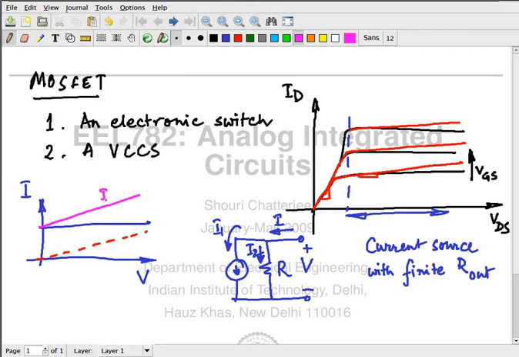As I make R larger and larger, this thing becomes flatter and flatter. The slope becomes smaller and smaller. So the slope of this curve is 1 by resistance.